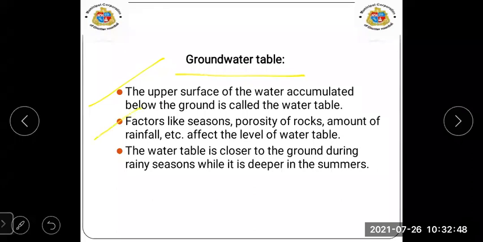Factors like seasons, porosity of rocks, amount of rainfall, etc., affect the level of the water table. The water table is closer to the ground during the rainy season, while it is deeper in the summer season. That was about the groundwater table.